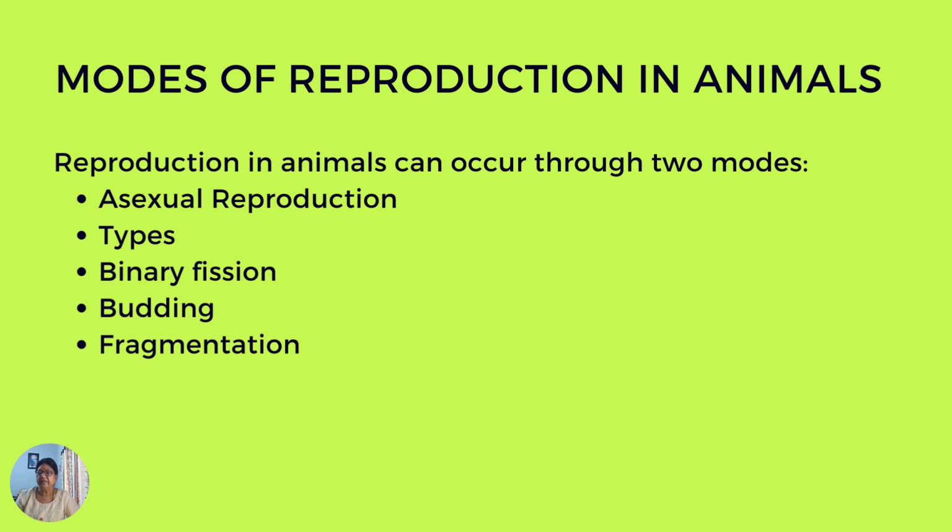There are several types of asexual reproduction and we can classify them under the following heads: binary fission, budding, fragmentation. If you remember, in lesson 3, I spoke about the above methods in relation to plants. Let's see how it is carried out in animals.